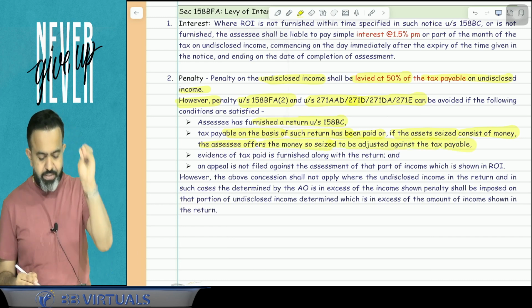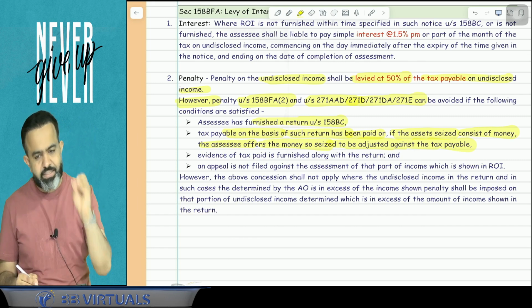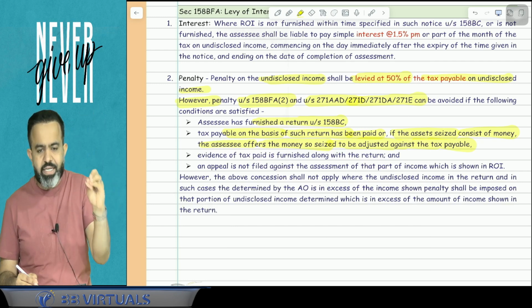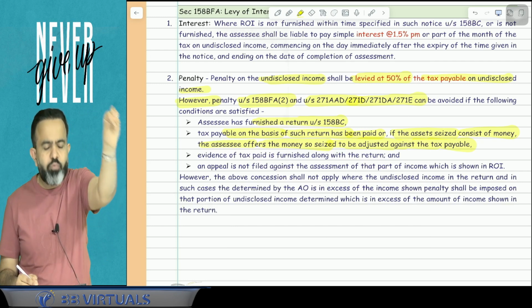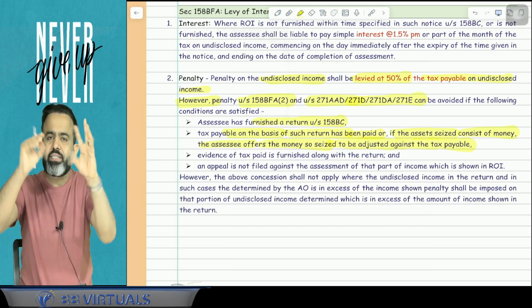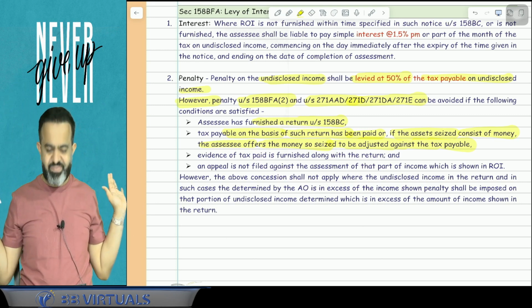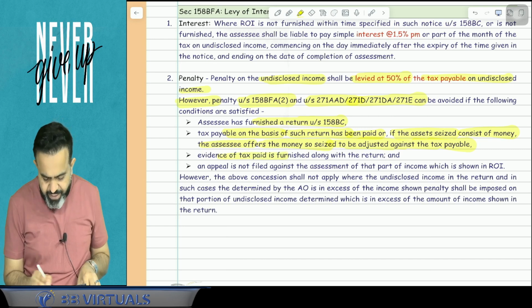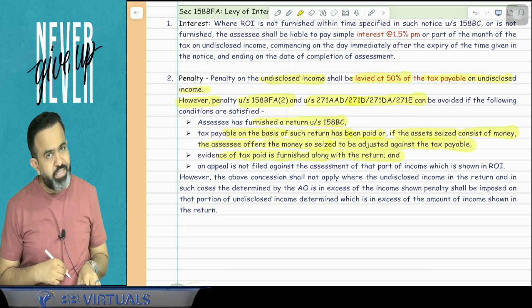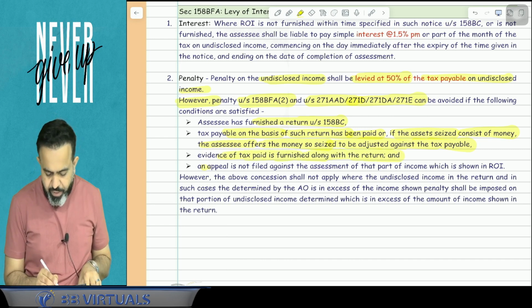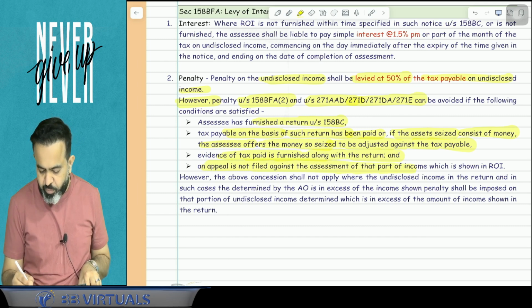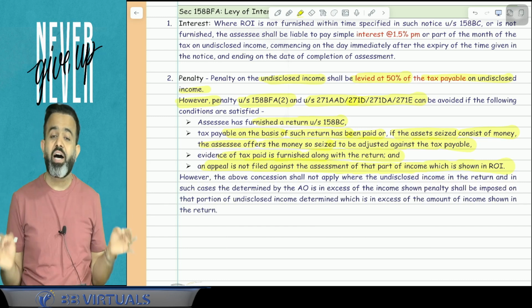So first, the assessee furnished the return. Second, the assessee paid the taxes, or the assessee offers that whatever money you have seized, just adjust against my tax payable. Third, evidence of the tax paid is furnished along with the return, and guys, an appeal is not filed against the assessment of that part of income which is shown in the ROI.